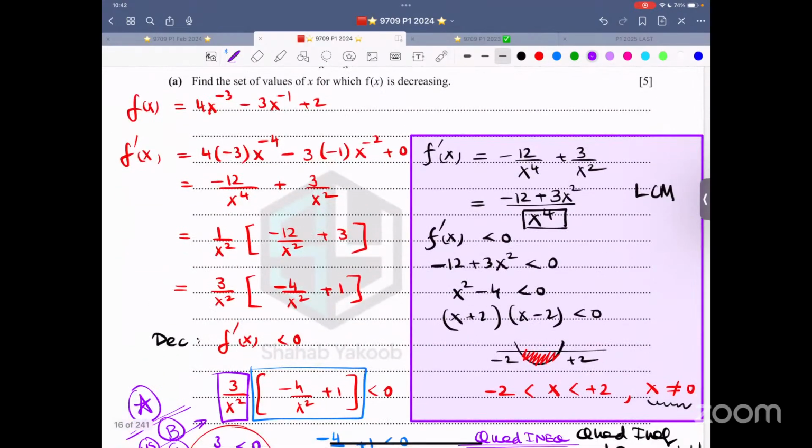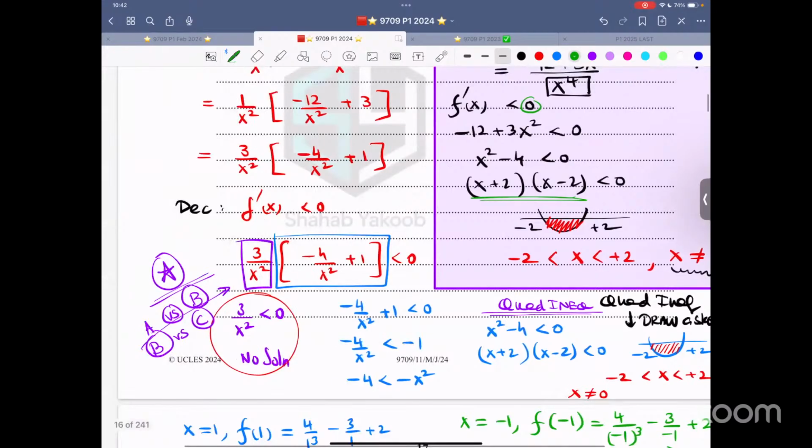This I have taken LCM over here, f prime x. And another way, I multiplied it with 0 because on the other side, so I'm getting the same thing over here. So that is also a nice way.